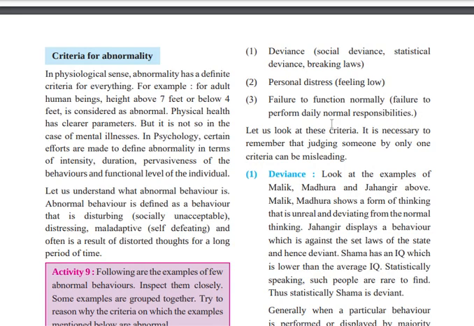You are considered an abnormal person if your behavior is not accepted in society, because then your behavior is inappropriate. Second, personal distress: you are feeling low every time, and that is also abnormal. If you are not able to do your normal routine work, then definitely there is a problem.